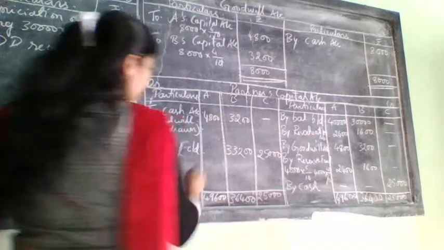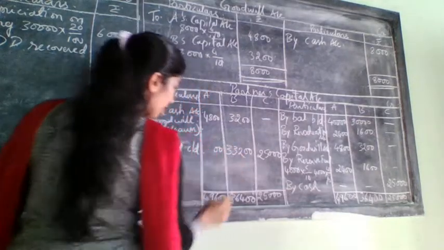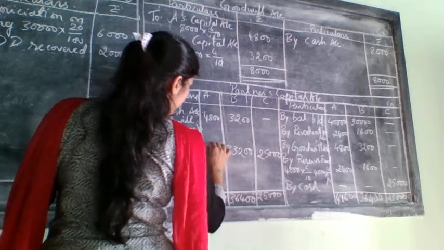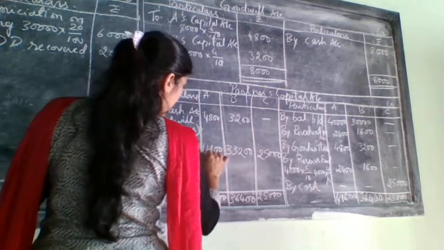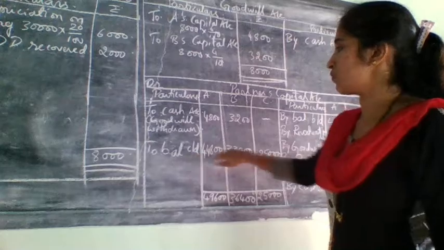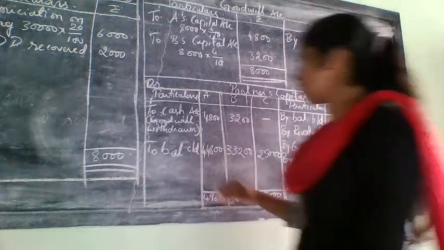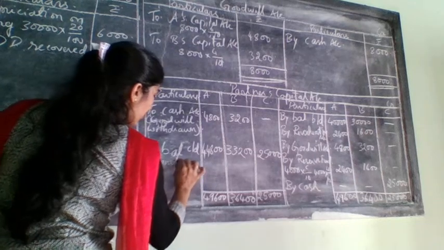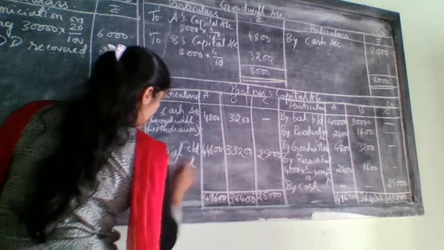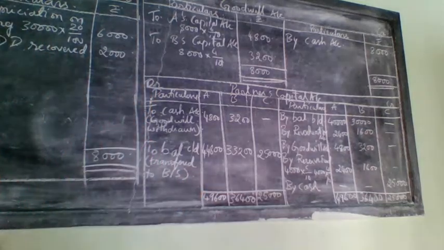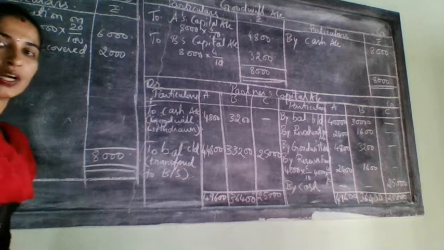From this minus here and write 44,800. How much will it come? 44,800. So this is the difference amount here, and it will be transferred to the balance sheet. So this is regarding the partners' capital account.